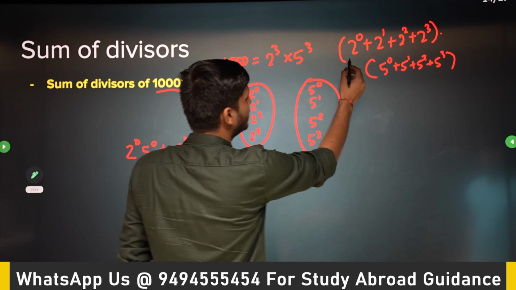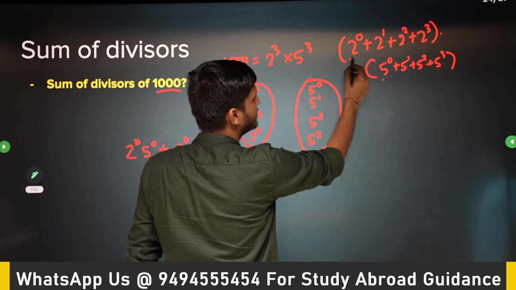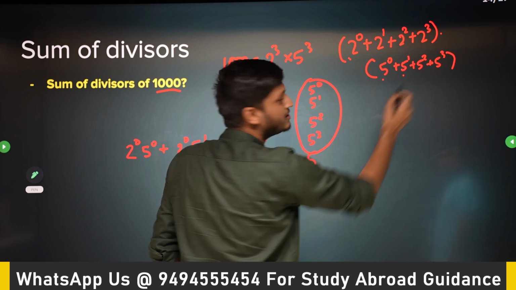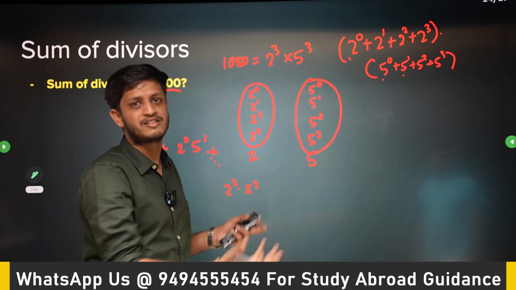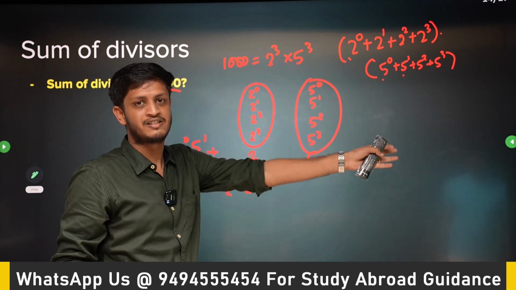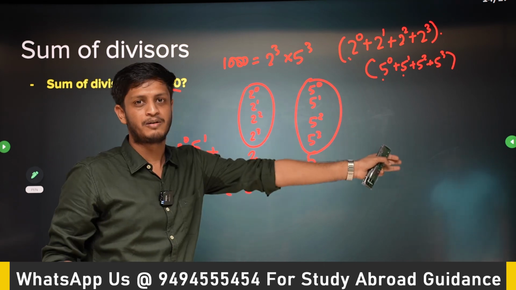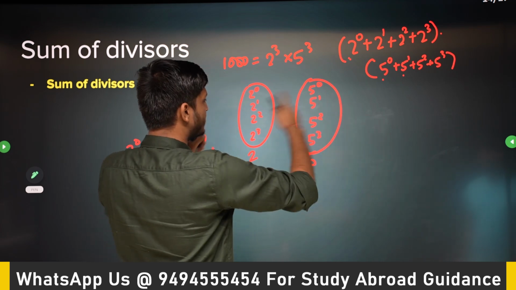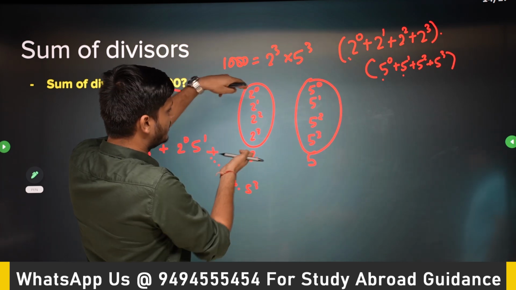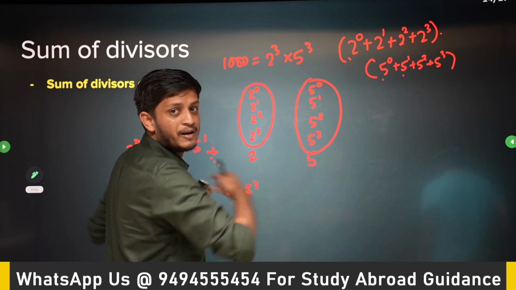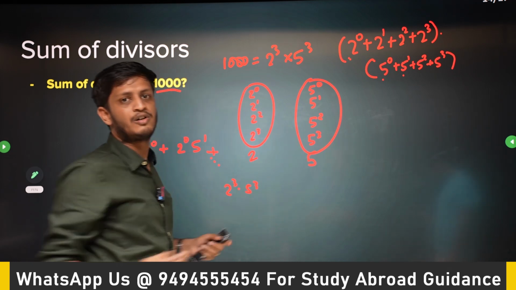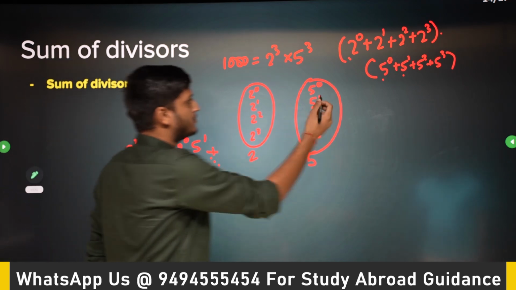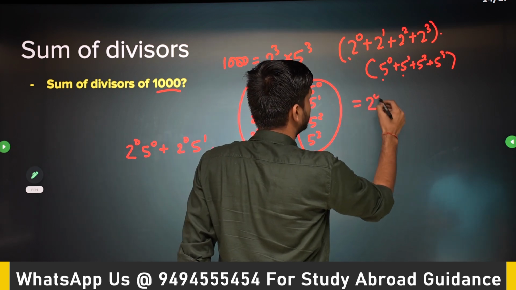If you expand the bracket, you will have 2 to the power 0 into 5 to the power 0, plus this into this, plus this into this, plus this into this. This is actually the sum of all divisors, right? We said that these are all the divisors. Take one number from here, one number from here, right? So even if you have more prime numbers, just make big brackets, the sum of all the numbers in each bracket. And when you expand this entire thing, you will have the sum of all the divisors.